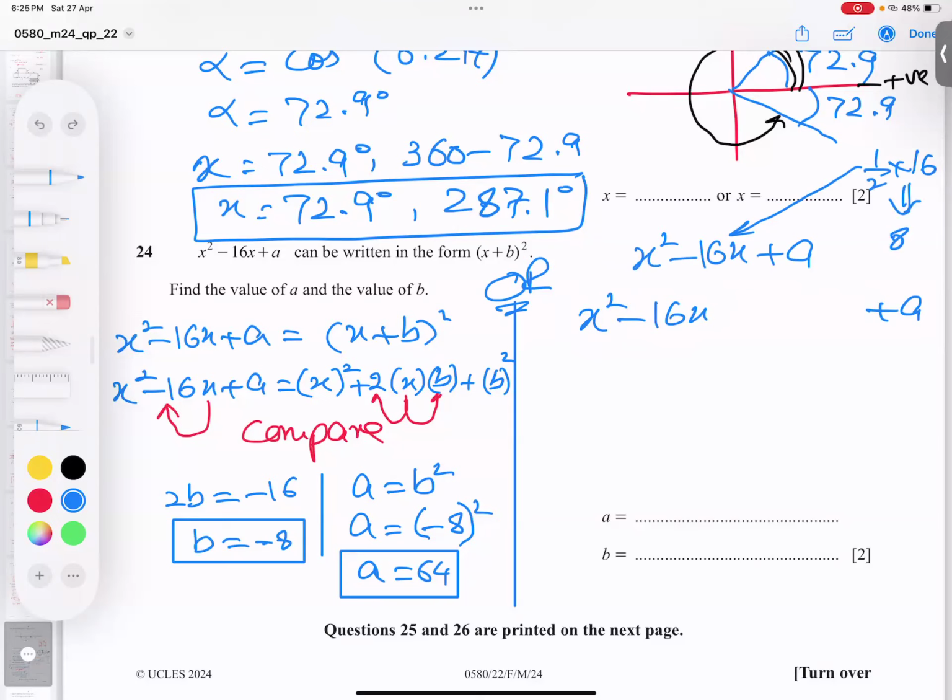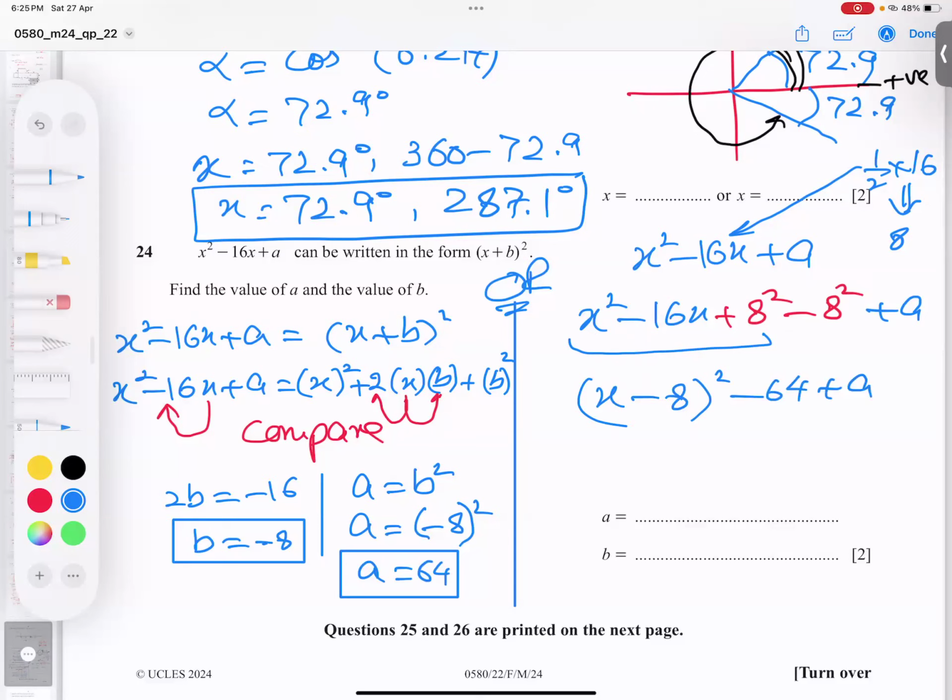Let me write in a different color. So 8 square add and 8 square subtract. Add and subtract, first add and then subtract. These three terms will combine and become a square. How square? x from here, 8 from here, minus from here. And I'm writing x minus 8 whole square, and this is a negative 64 plus a.